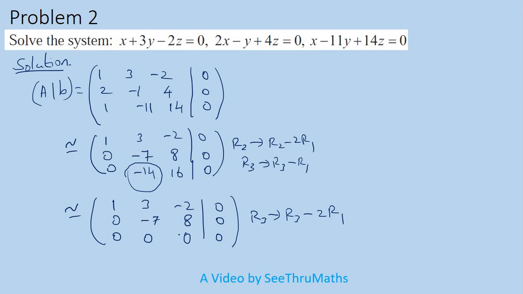Okay, so that means in this case the rank of this matrix is definitely not equal to 3. The number of non-zero rows, how many non-zero rows are there? 1, 2. 2 non-zero rows are there. Therefore, the rank of the matrix is equal to 2.